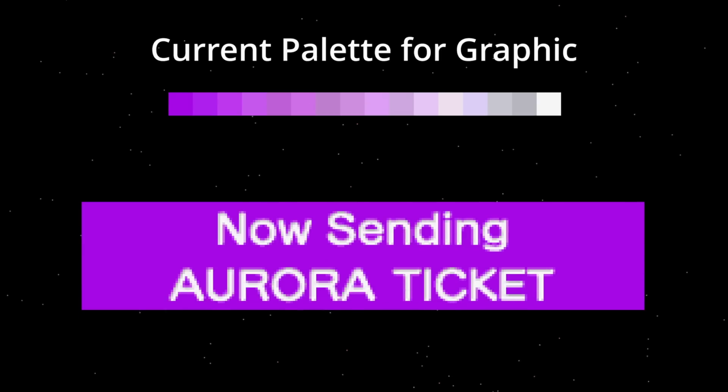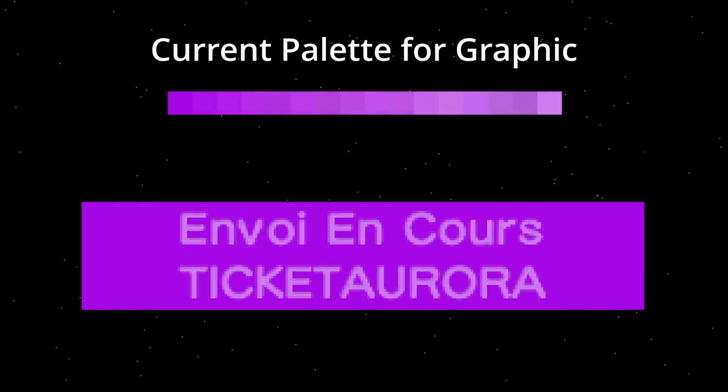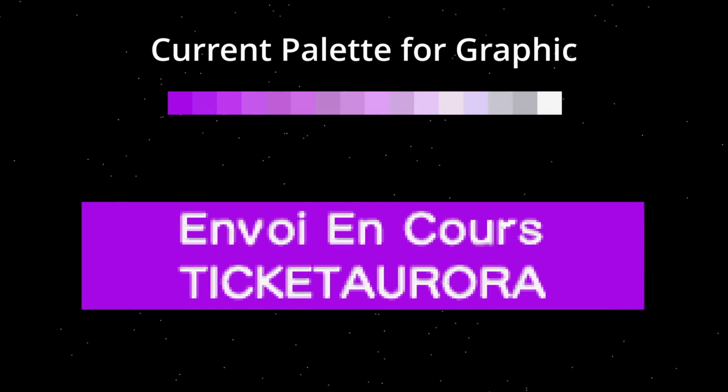There might be an easier way to do it, but this is what I came up with. I'm going to slowly change the colors of the palette to the color of the background, then switch out the graphic in memory, and lastly change the colors of the palette back to what is used in the graphic.